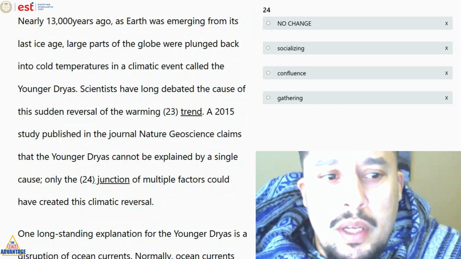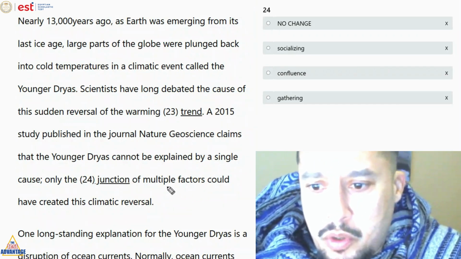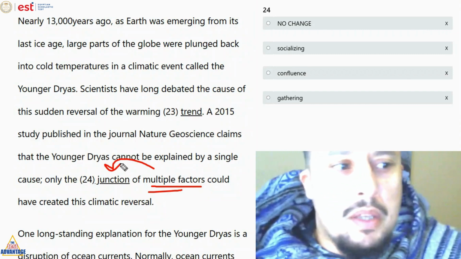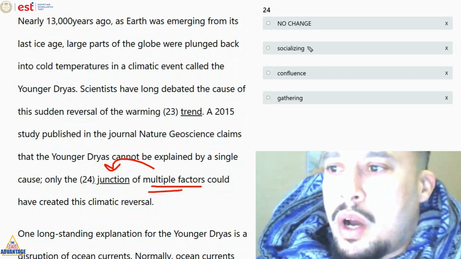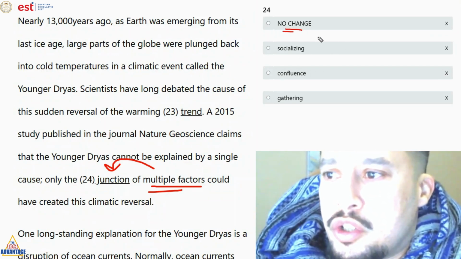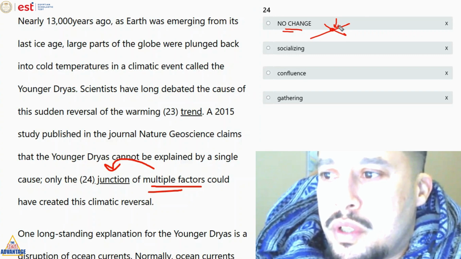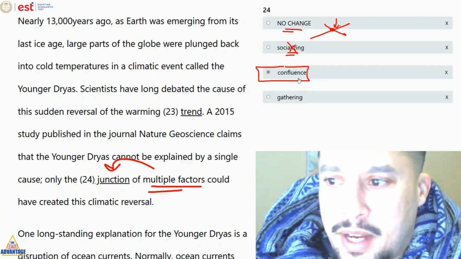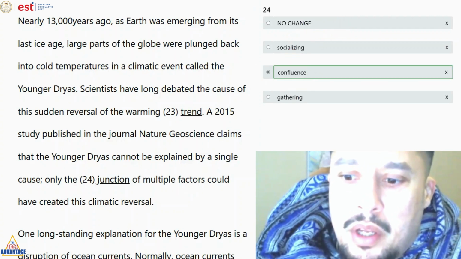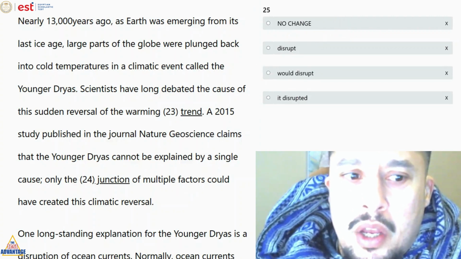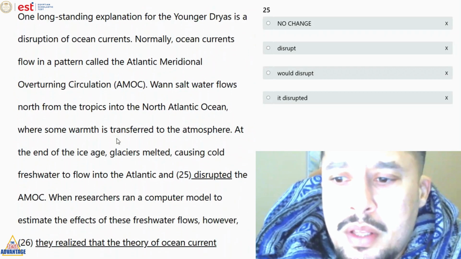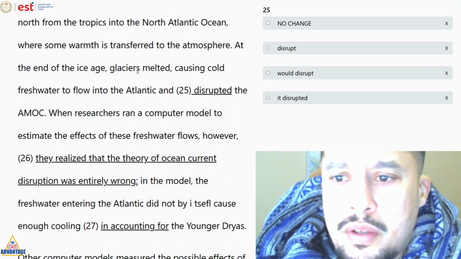Okay, so هنا بيقول لي الفاكتورز دولت multiple factors دولت يعني they meet أو بيجمعوا. So we won't say a junction عشان junction ده زي مثلا crossroads or socializing. No, it's confluence. And confluence means لما في كذا factor بيجمع مع بعض وبيطلع نتيجة. Question number 25. This is a verb-based question.